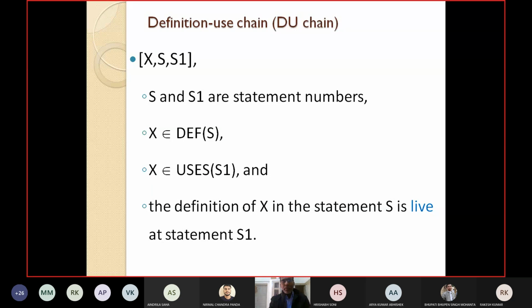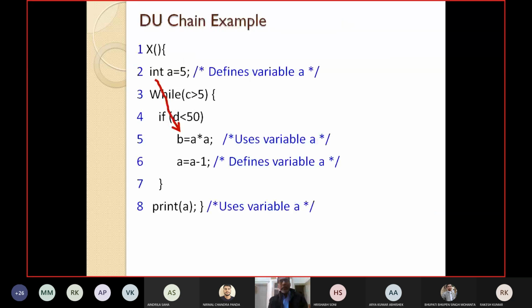If we go to our previous example, you can see that A is defined at line number 2 and used at line number 5. So I can say A, 2, 5 is a DU chain, because in between 2 and 5, A is nowhere redefined.